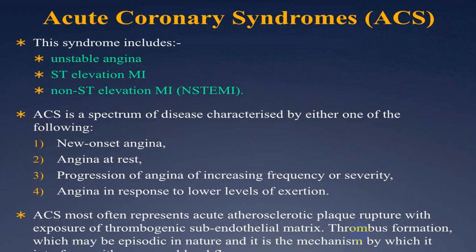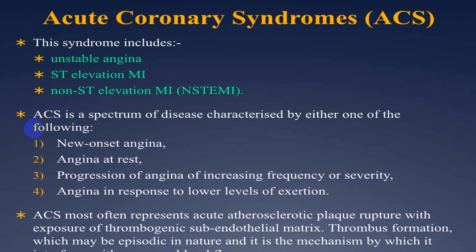So it is this group of three classical groups: unstable angina, STEMI and non-STEMI. Also they put acute coronary syndrome will include sudden cardiac death as well as congestive heart failure.